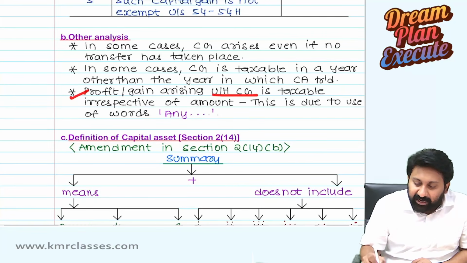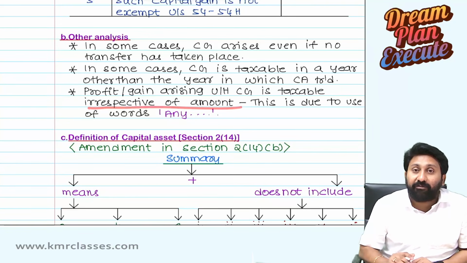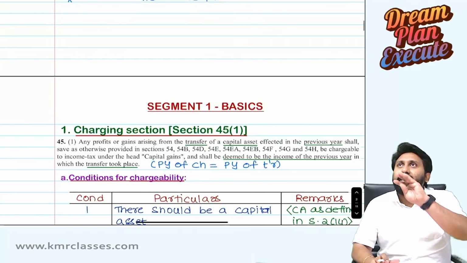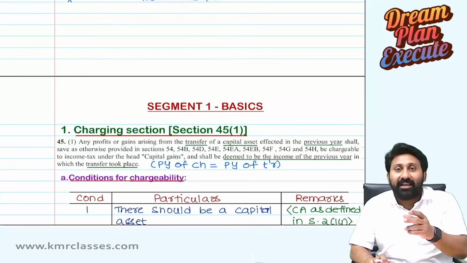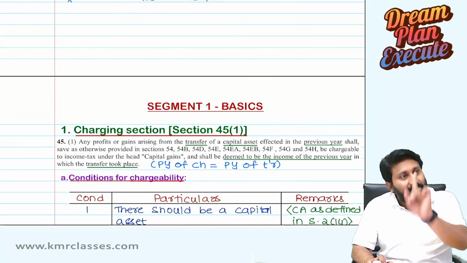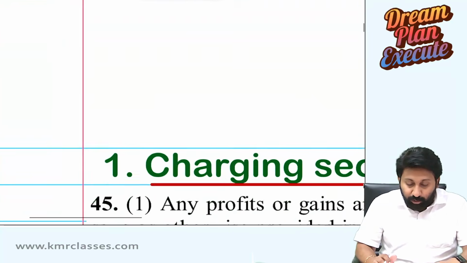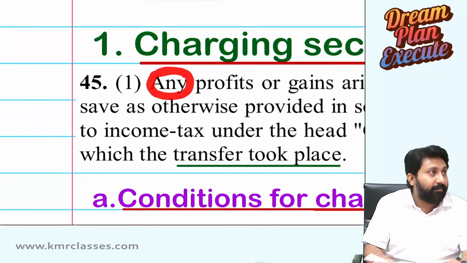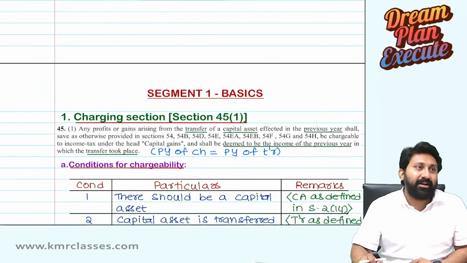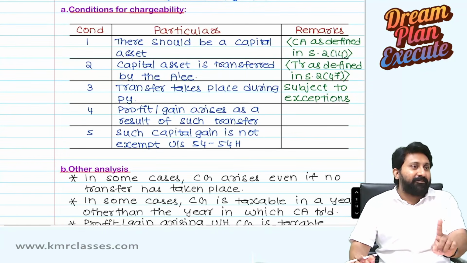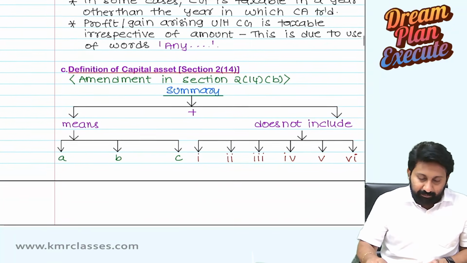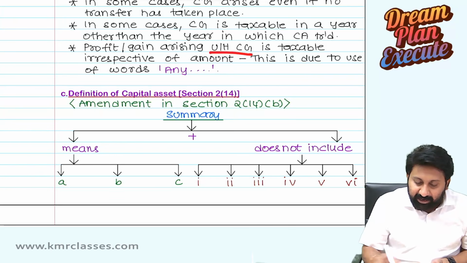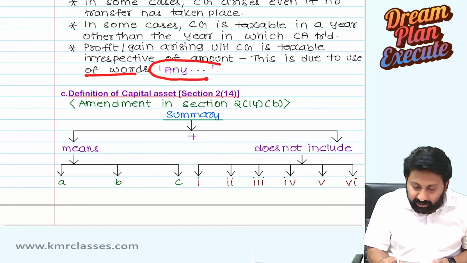Profit or gain arising under the head capital gain is taxable irrespective of amount. Sir, what do you mean by that? A capital gain should be minimum 1 lakh, minimum 50,000, minimum 55,000, minimum 1 lakh 50? Like that, it is not there. 1 rupee also is chargeable to capital gain. How can you tell that? He used the word any profit. It means even if 1 rupee profit comes, it is taxable. Like that, word to word you have to understand, then mistakes won't happen in the exam. This is due to the use of the word any.